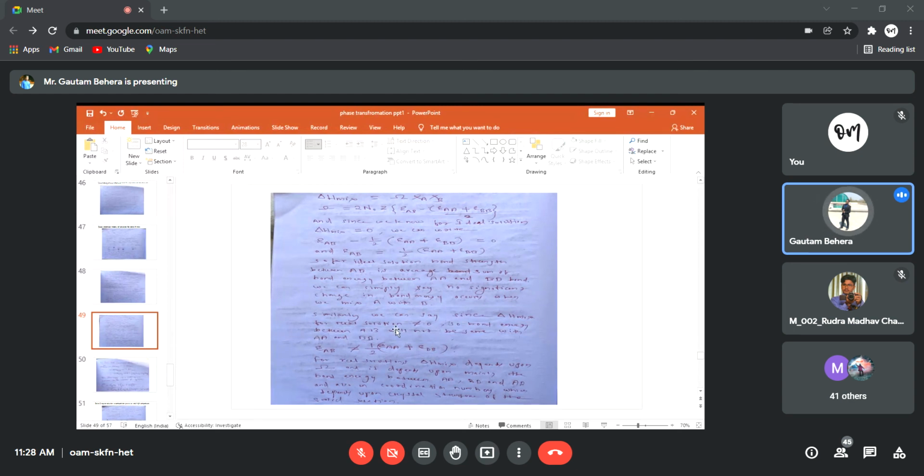Similarly, since delta H mix for a real solution is not equal to 0, the bond energy between AB will not be the same as AA and BB, right? That means in a simple way, if you are mixing two components and they are forming an ideal solution, then bond energies are basically equal for AA, BB and AB, because bond strength between AB is equal to bond strength between AA plus bond strength between BB by 2, right? But for a real solution, the bond strength between AB is different from that of AA and BB. So you can simply write bond strength between AB is not equal to half of bond strength between AA plus BB.